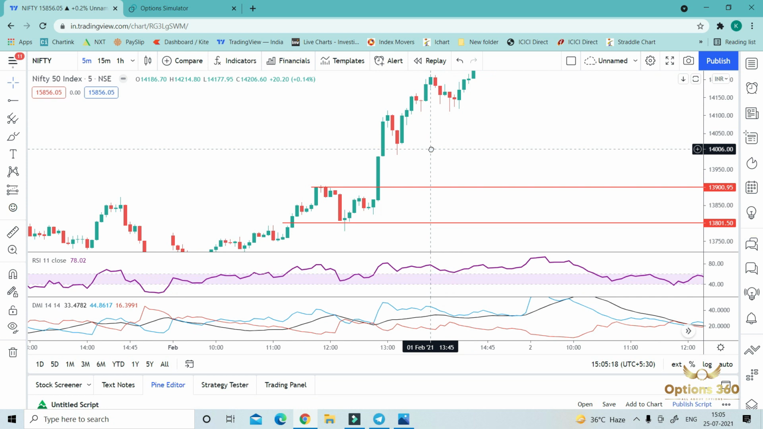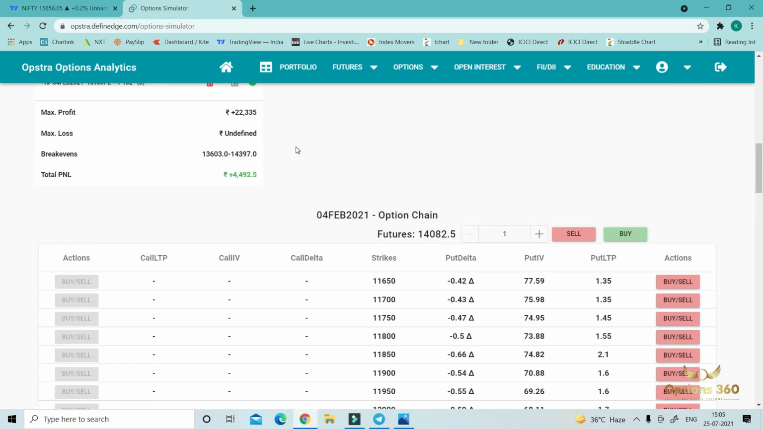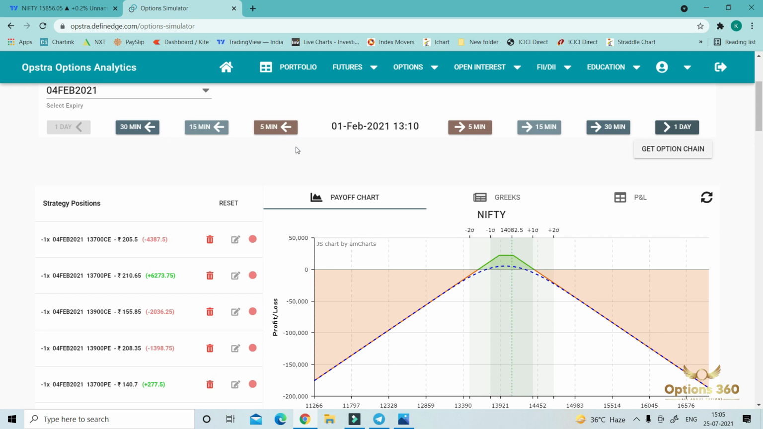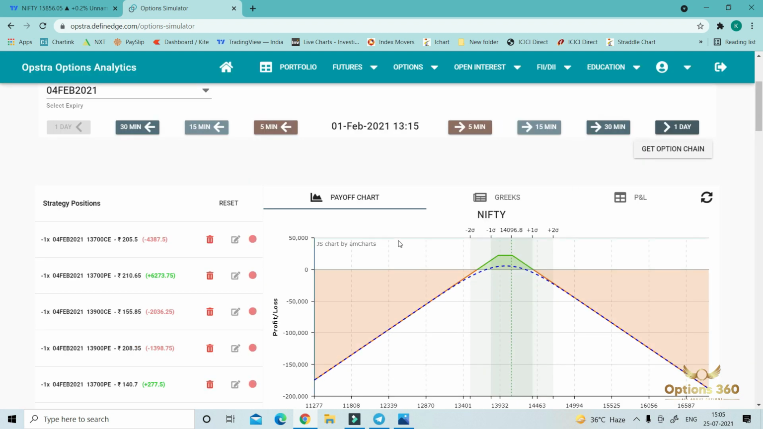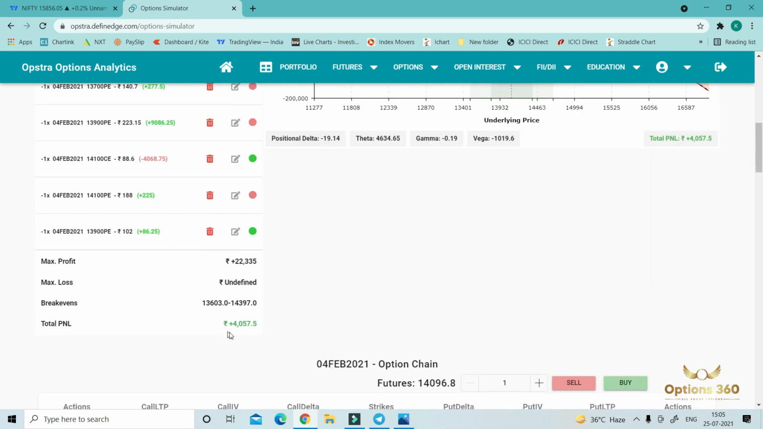But again, third time you had bad luck. Just as you made an adjustment, the market again went up. Okay, this was a very tricky day. So again what do we have to do? Still we were in profit, so again we have to make this strangle into a straddle. Again we will book this position, 13,900 PE.